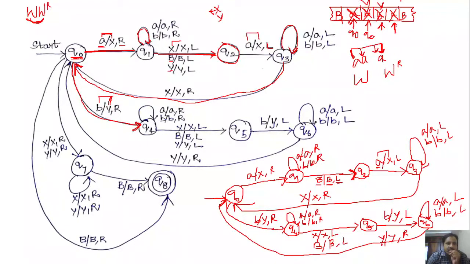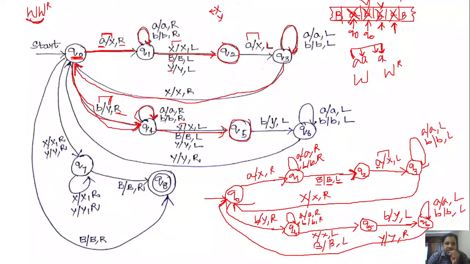Okay, so next one, if we get the b in q0, we go from state q0 to q4 by marking b with y and moving the head towards right. In q4, if we get any a's or any b's, we simply keep on moving the head towards right. And in q4, if we get either x or b or y, we keep them as it is and move the head towards left, and we move from state q4 to q5.